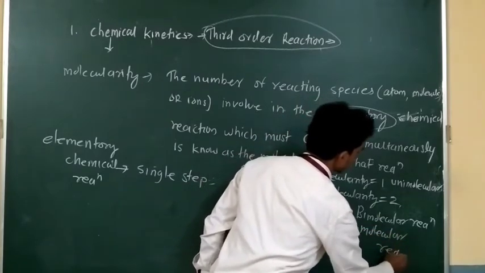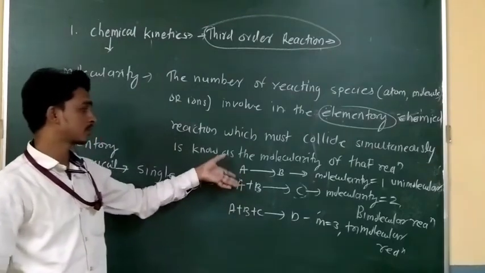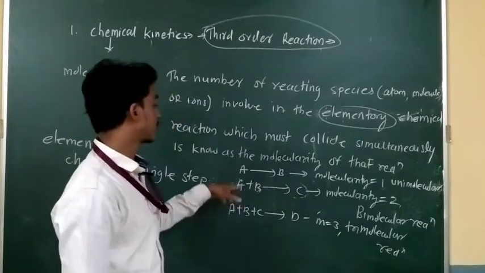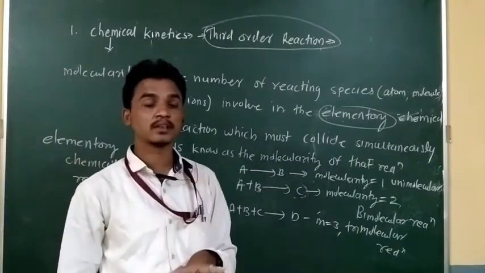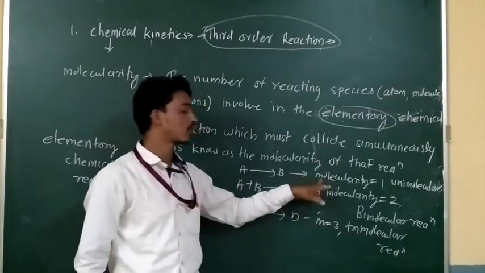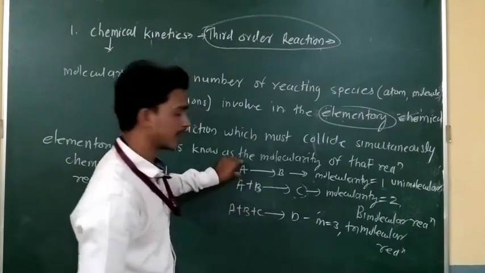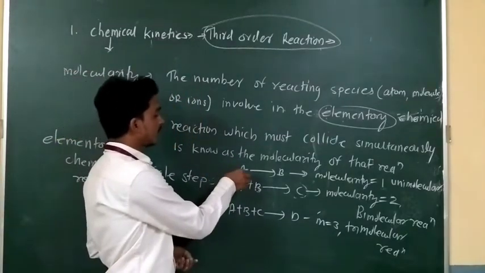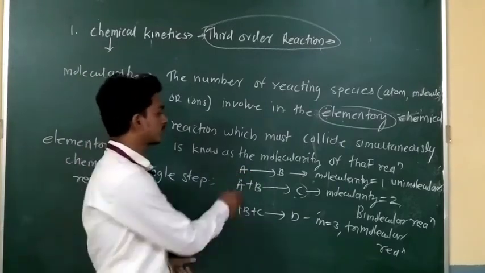So if a chemical reaction is written in your question paper, and someone asks about the molecularity of these reactions, how do you write it? Molecularity is a theoretical property. By seeing the reaction, we can say the molecularity.